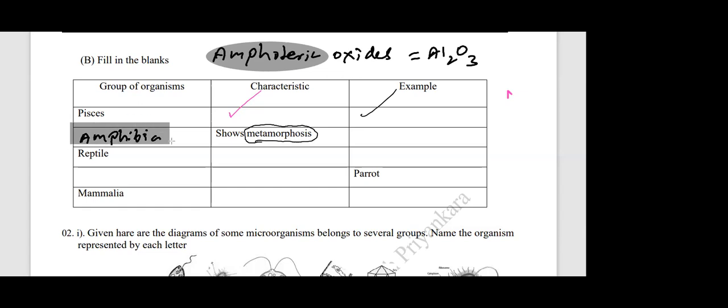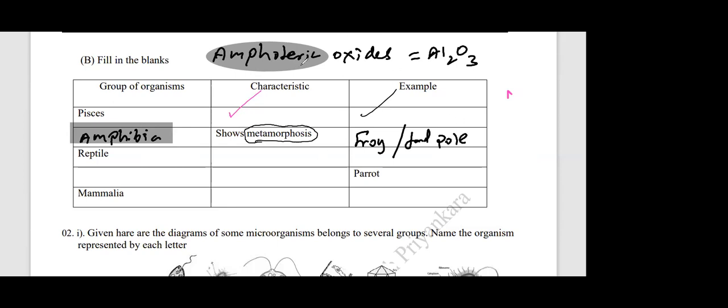Ubaya means both water and land are necessary to complete their life cycle. For examples, there are many amphibians. You can write frogs, even tadpole. Any example under amphibians.